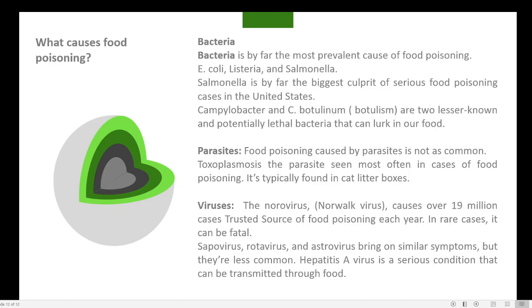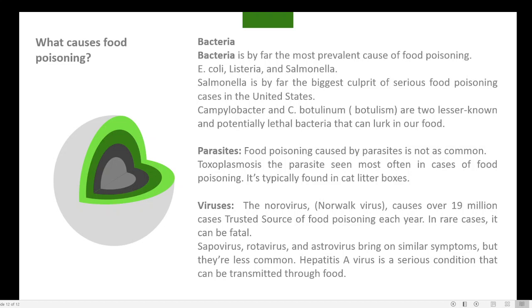Toxoplasmosis is the parasite that leads to food poisoning among the category of parasites. Then as far as viruses are concerned, there is Norwalk virus or norovirus, that causes over 90 million cases of food poisoning each year. So this is one important virus that is responsible for food poisoning. Then it can also be fatal. Fatal means leading to death. Lethal, fatal all mean causing death. That is the meaning of the word fatal.